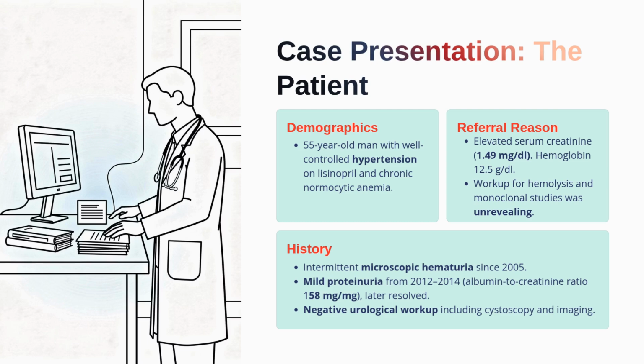He has also undergone a negative urologic workup, including cystoscopy and imaging. That is very important because once the common urological causes of hematuria are excluded, we should start thinking more carefully about GN or vascular causes. Philosophically, this case teaches us that kidney disease often develops quietly.